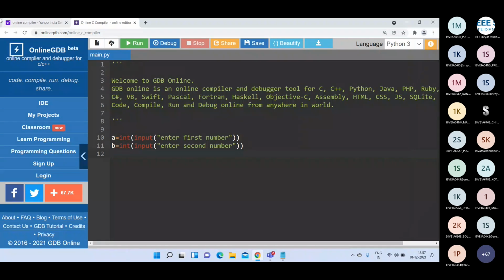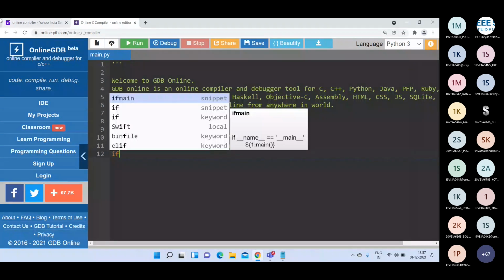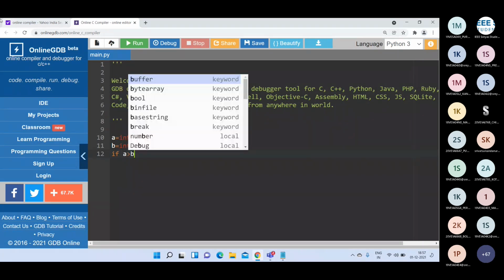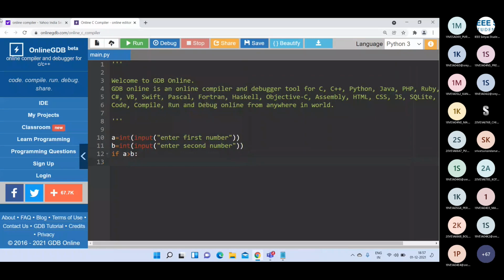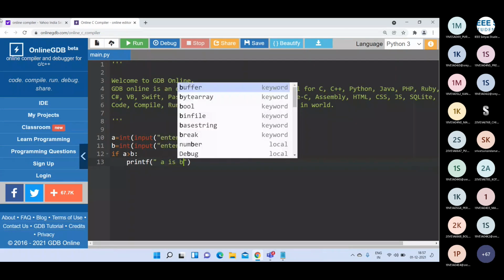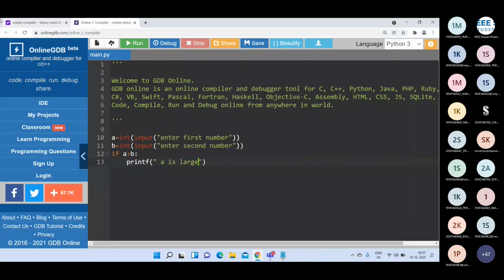Then I am going to check which one is the largest. I write if a greater than b, colon, the condition followed by a colon. Then I write print "a is largest number".